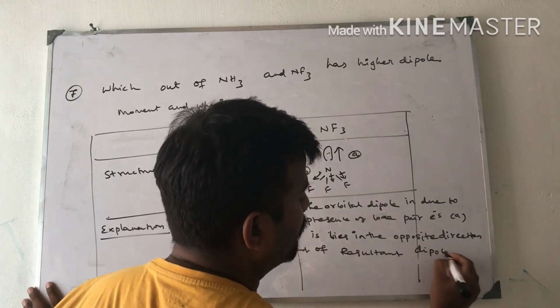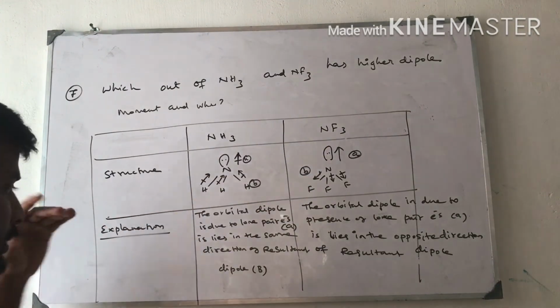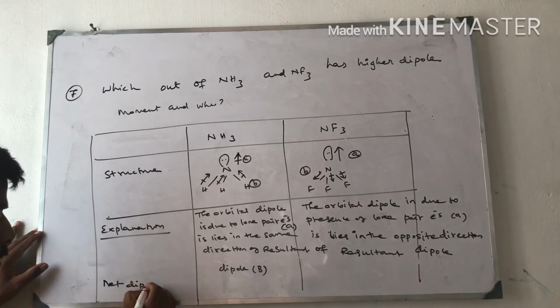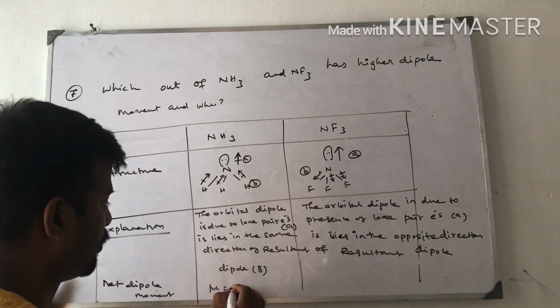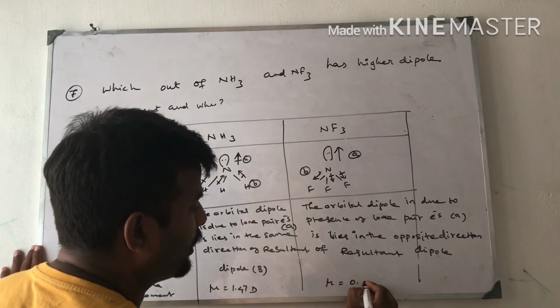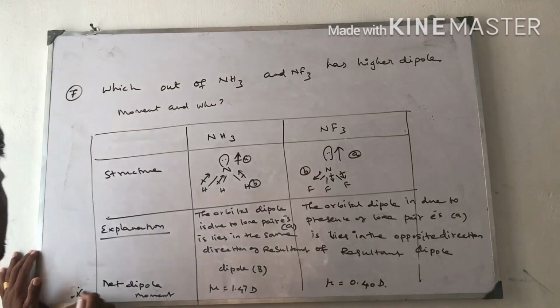So some amount of orbital dipole and resultant dipole cancel each other, therefore the net dipole moment is mu equal to 1.47 D for ammonia. Here mu is equal to 0.40 D. So this is the answer.